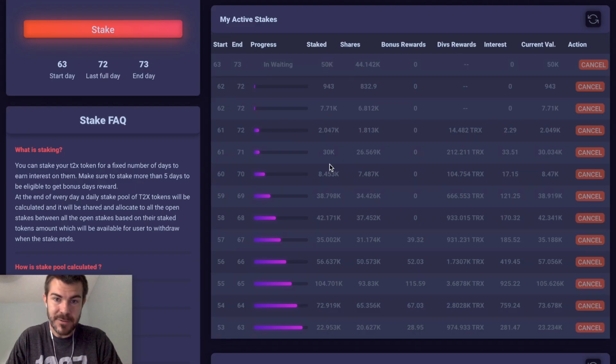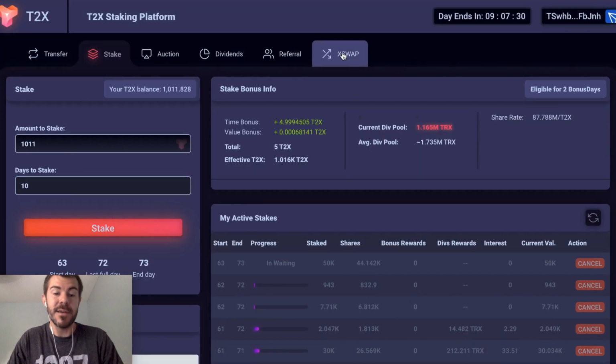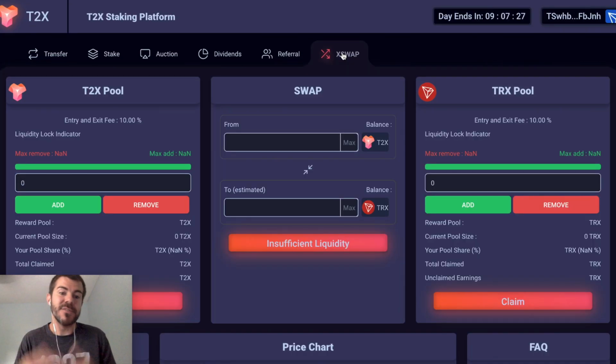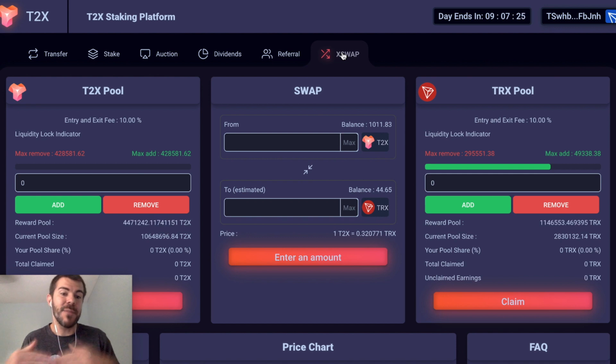So here's the amount that I've purchased, and I've put about 123,000 TRX into this thing. You can see my amount staked right here. So I think I have around, I'd have to do the math, but I have around 450,000 to 550,000 T2X. And I just keep restaking that. You want to get dividends. You want to build up your dividends and then have that pay you out over a 100-day period, and then you kind of ROI that way.